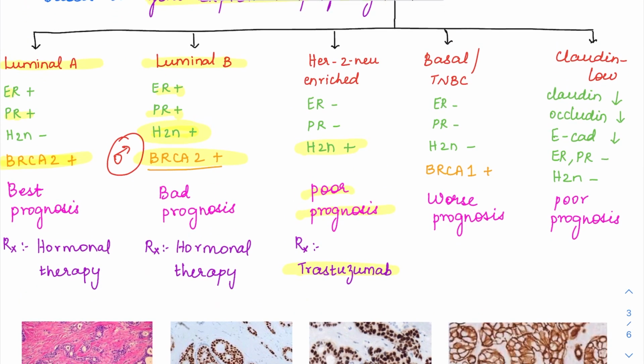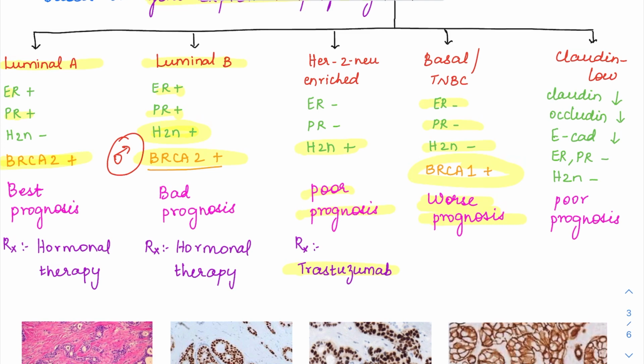While the fourth type will be the basal type or the triple negative breast cancer. As the name suggests, it is going to have a basal type of phenotype. That is, all the hormonal receptors will be negative. So ER negative, PR negative, HER2/neu will be negative. All of it will be negative. And this is going to be associated with BRCA1 mutations. So BRCA2 was associated with luminal A and B. BRCA1 is associated with TNBC. Okay. And TNBC has the worst prognosis of all.